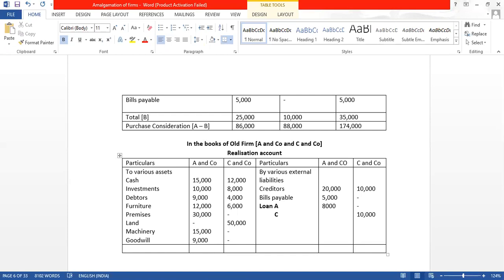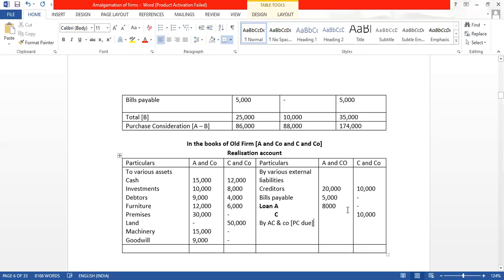So it will be a profit, but who will give them the amount? Who will pay them purchase consideration? Purchase consideration will be paid by AC and Company, who is a new firm, and it is PC due.